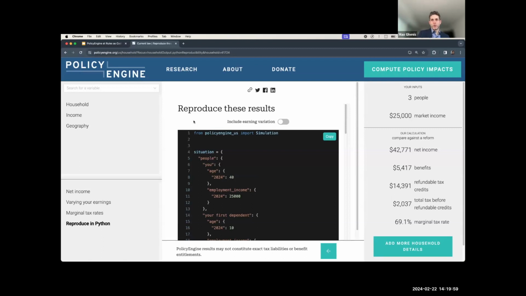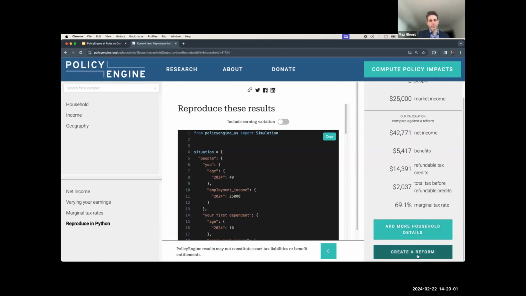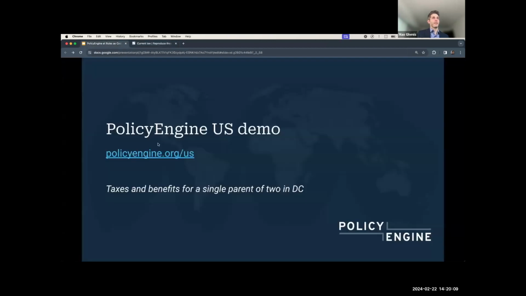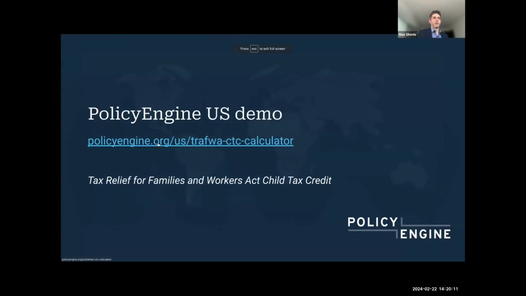I'll leave that there, but there's this whole other side of the project, which is around policy reform. One of the places that we've done that is specifically with the tax bill going through Congress right now, the Tax Relief for Families and Workers Act. And that is going to change, if it passes, the child tax credit in some substantial ways.